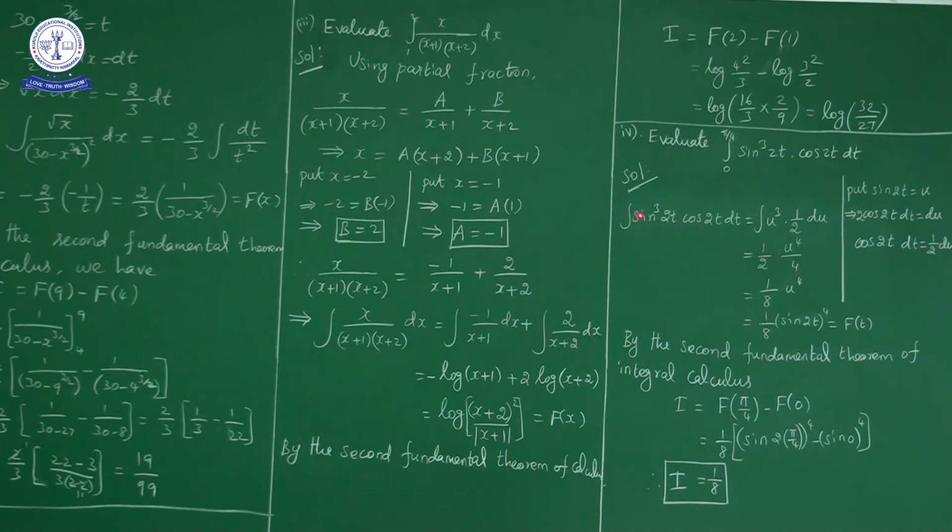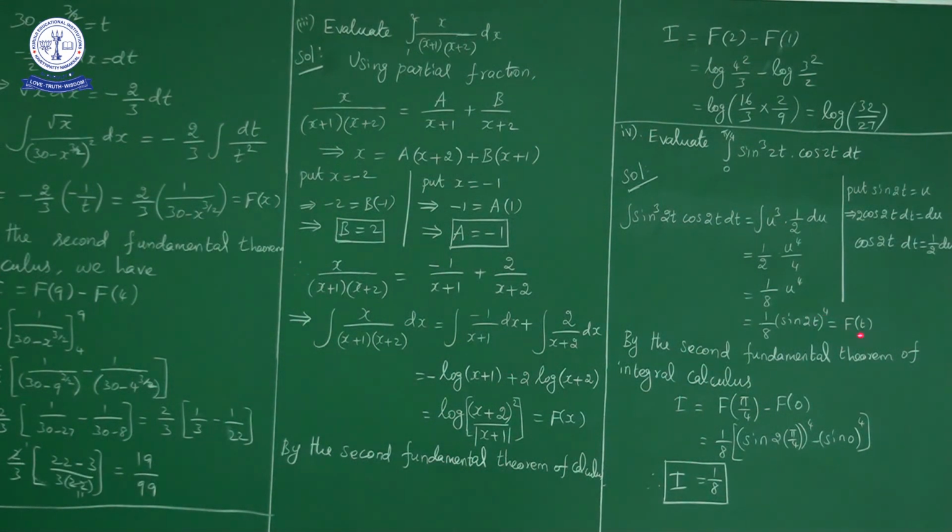Integral of u cube into half du: half outside, integral of u cube is u power 4 by 4. So 1 by 2 into 1 by 4 is 1 by 8 u power 4. What is u? Sin 2t. So 1 by 8 sin 2t power 4. This is F of t.